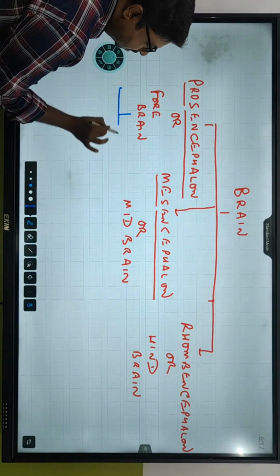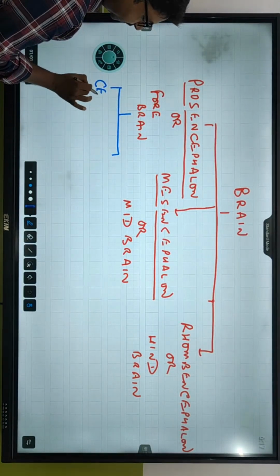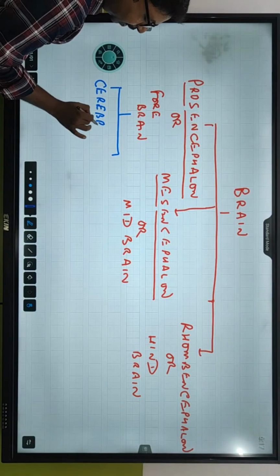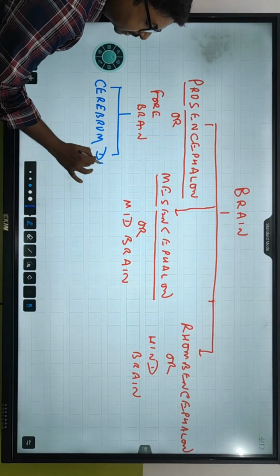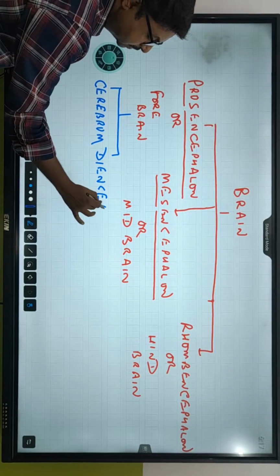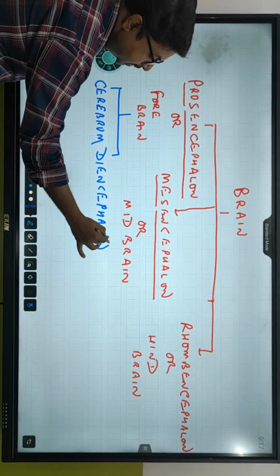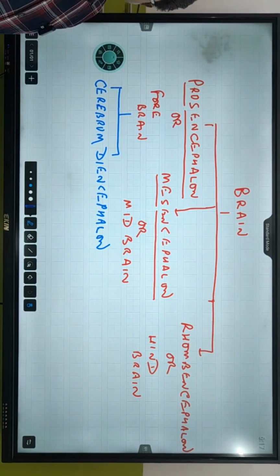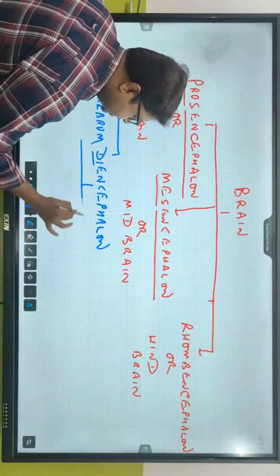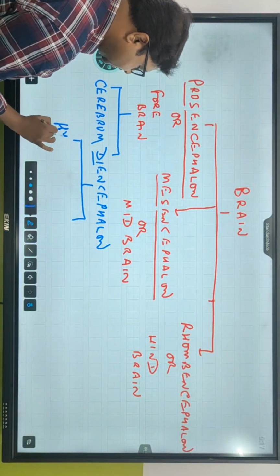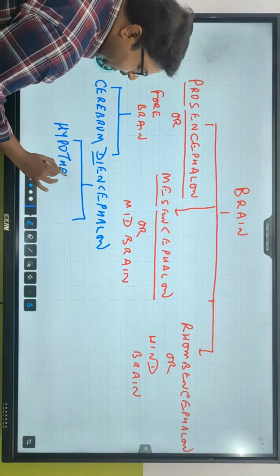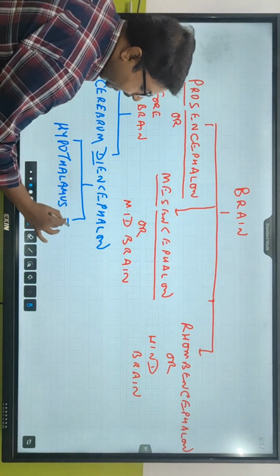One is called cerebrum. The other one is diencephalon. Now this diencephalon has two parts. One is hypothalamus and the other is thalamus.